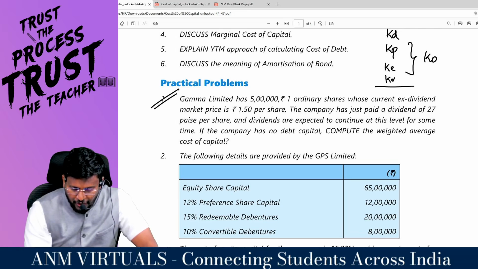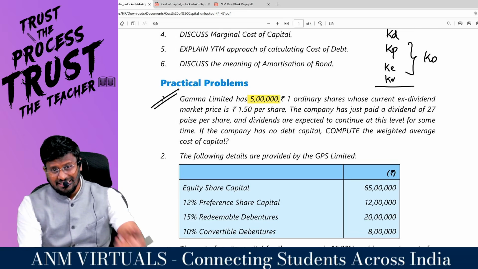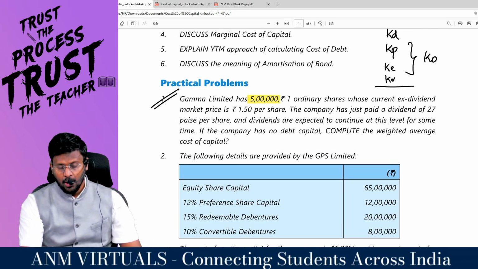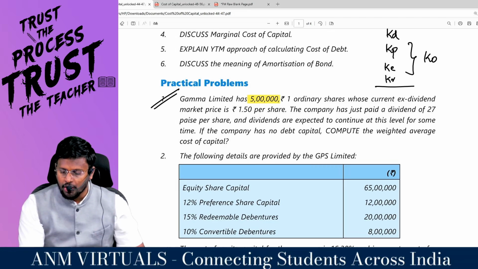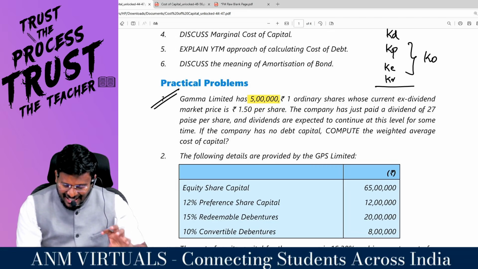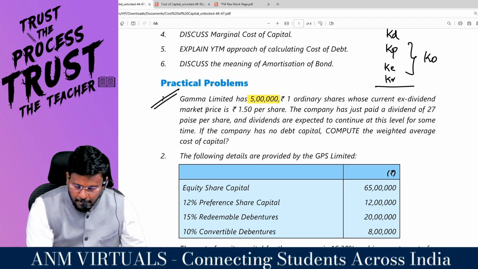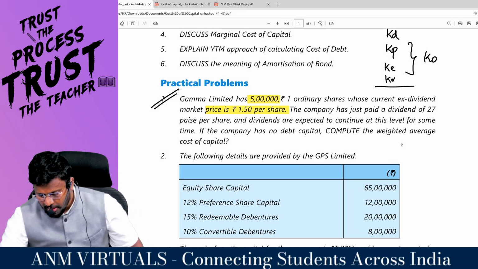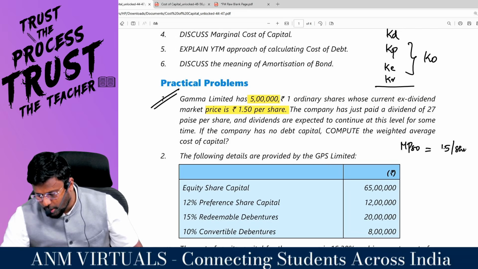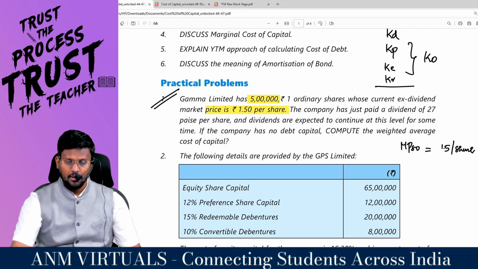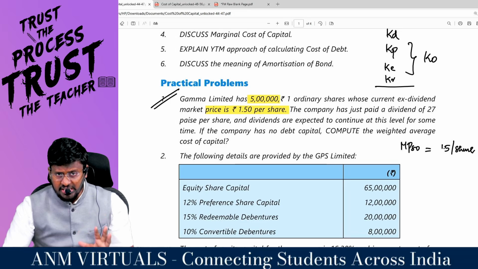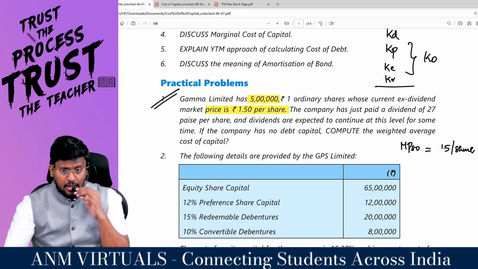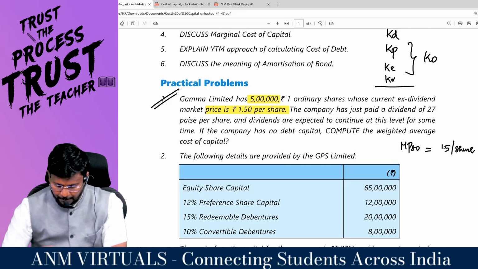Gamma Limited has 5 lakh, this is not rupees, this is an amount, 5 lakh, rupees 1 ordinary shares whose current ex-dividend market price is 1.5 per share. That means MPS0 is equal to 1.5 per share. So if you want to purchase one share of this company, you have to invest 1.5.